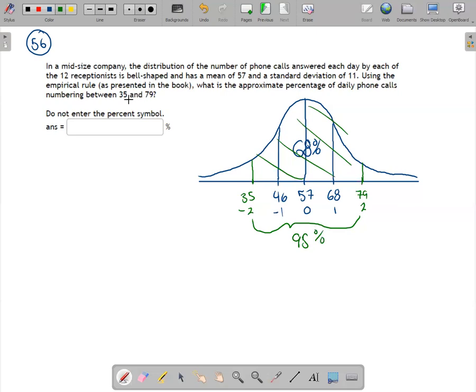Here they were asking what percentage of phone calls are between 35 and 79. Well, that's exactly 2 standard deviations on each side. So I can answer this as just 95% based on the empirical rule.